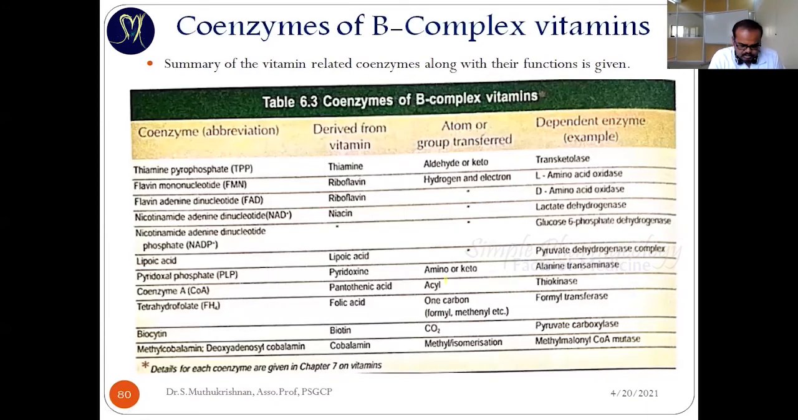So this is the table. I have listed the various types of coenzymes and where they are derived from. I can give some examples. You can see the coenzyme thiamine pyrophosphate, TPP. It is derived from thiamine. The kind of group it transfers is an aldehyde group and keto group. The dependent enzyme, the specific enzyme, is transketolase. Transketolase is an enzyme that transfers the aldehyde or keto group. In that reaction, the coenzyme is thiamine pyrophosphate, derived from thiamine.